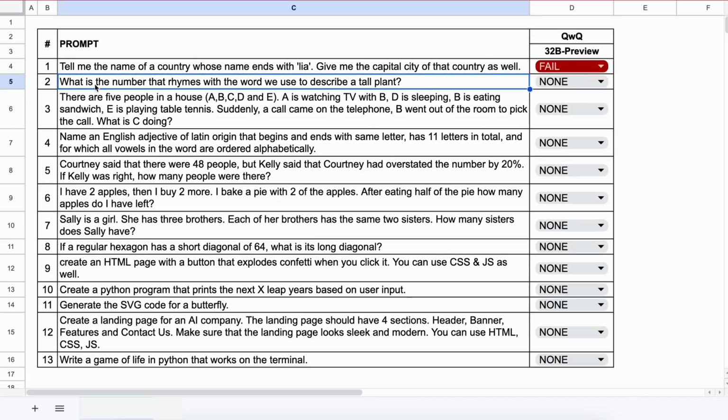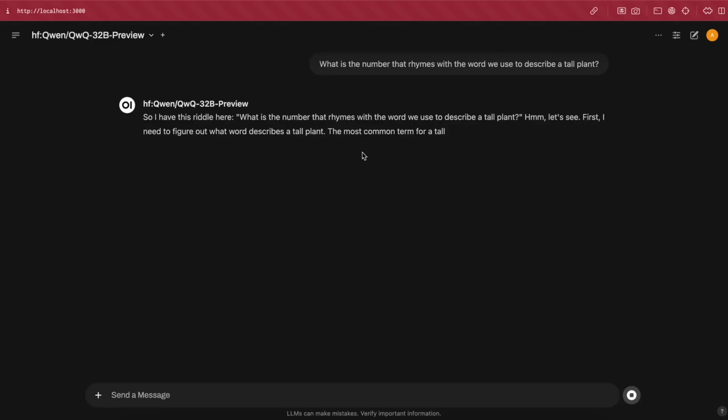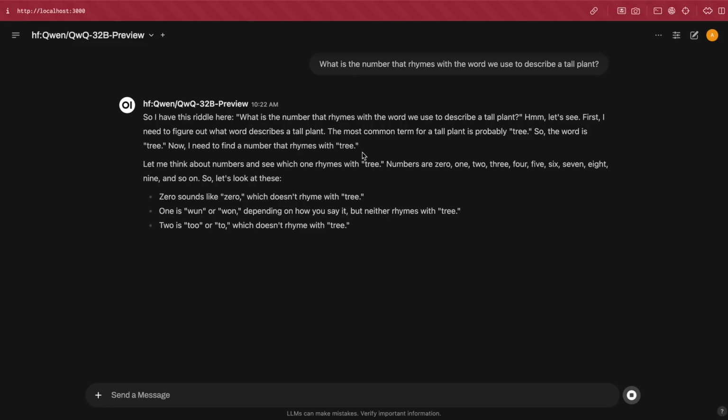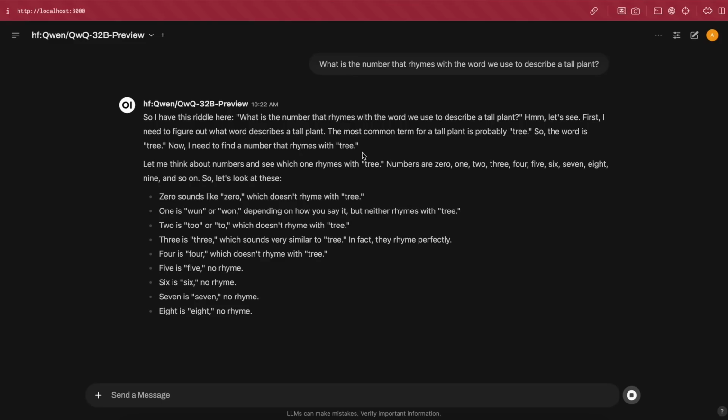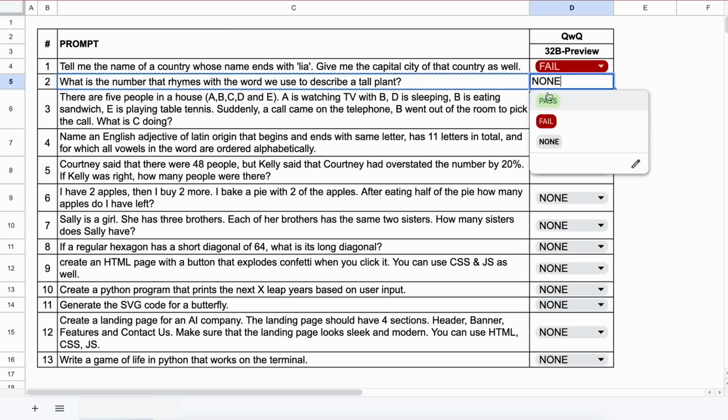Now, the next question is, what is the number that rhymes with the word we use to describe a tall plant? The answer should be 3, because it rhymes with tree. Let's send it and check. Okay, so it is going through the chain of thought in this one, and you can see everything that it's generating over here. Here's the answer, and it's correct. So, let's mark it as a pass.